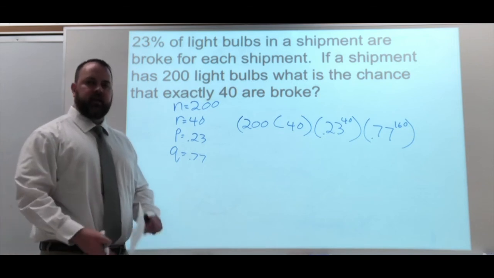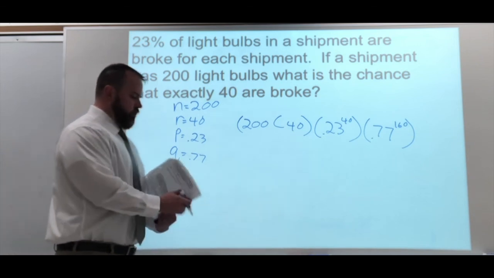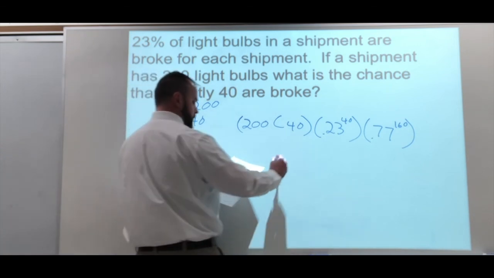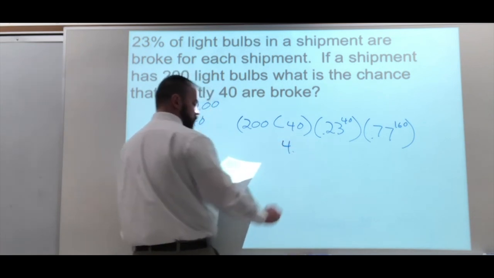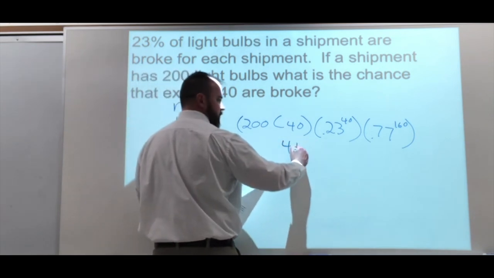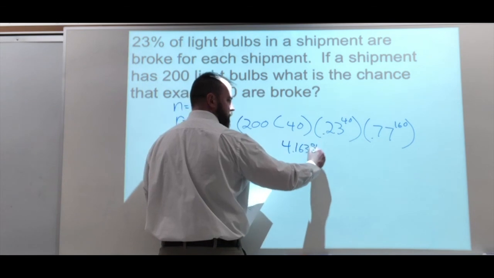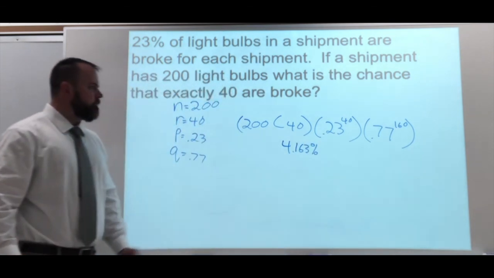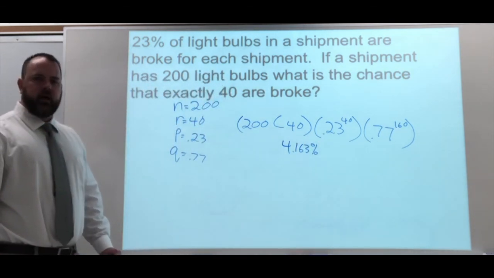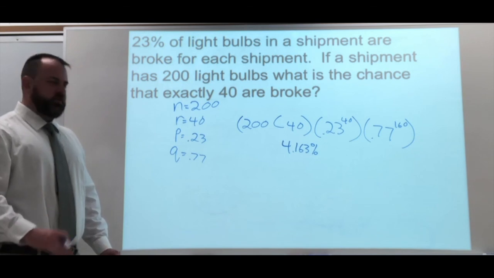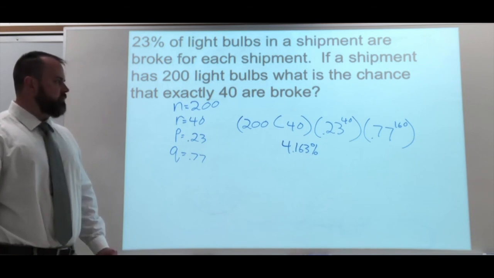Okay, so take a second, plug it in, and you should end up with a little bigger probability. I have 0.163%. Okay, so hopefully you got that percentage. Again, turn it to a percentage, rounded to 3 decimal places.